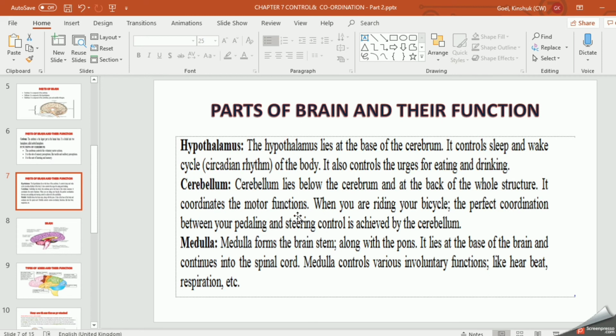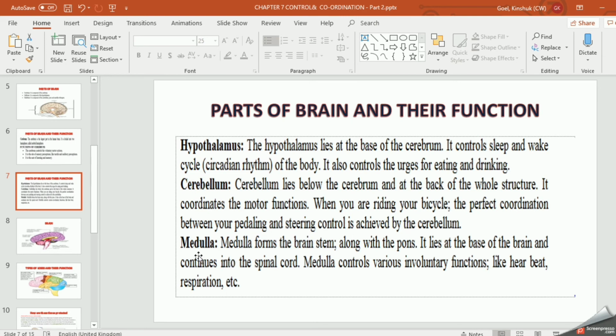It coordinates the motor functions, right? Suppose when you are riding a bicycle, the perfect coordination between your pedaling and steering control is achieved by the cerebellum. That means it helps us with balancing, right? Clear? So the best example is given. You have to control yourself while riding your bicycle. So there should be coordination between your muscles and your steering control, that is legs and hands both. So these actions are controlled by the cerebellum.